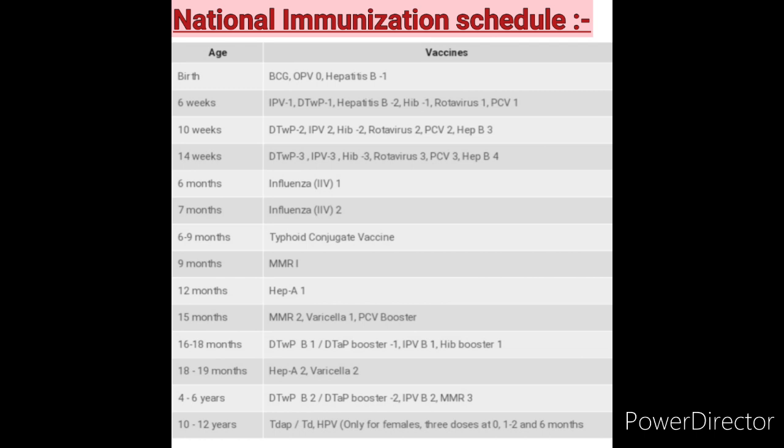At 6 months, influenza 1; at 7 months, influenza 2; at 6 to 9 months, typhoid conjugate vaccine; at 9 months, MMR 1; at 12 months, hepatitis A 1; at 15 months, MMR 2, varicella 1, and PCV booster dose; at 16 to 18 months, DTwP-B1 or DTaP booster dose 1, IPV-B dose 1, HIB booster 1; at 18 to 19 months, hepatitis A 2, varicella 2; at 4 to 6 years, DTwP-B2 or DTaP booster dose second dose, IPV booster dose second dose, MMR 3; and at 10 to 12 years, Tdap or Td, and HPV only for females, 3 doses at 0, 1 to 2, and 6 months.